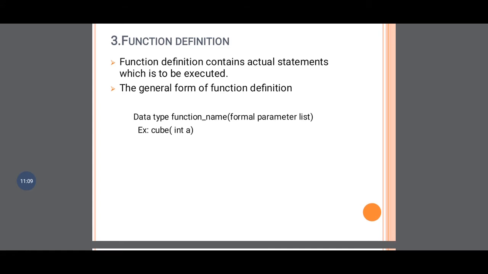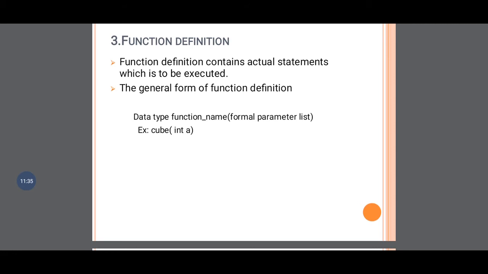In the example we have given cube, and into the brackets we have written integer a. So what is the difference? We just write the function name and into the brackets the parameters that we have. The function declaration and function definition look alike.